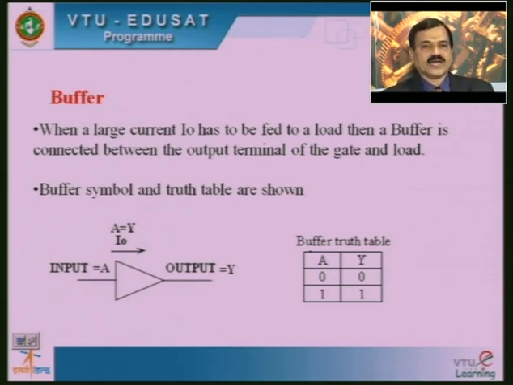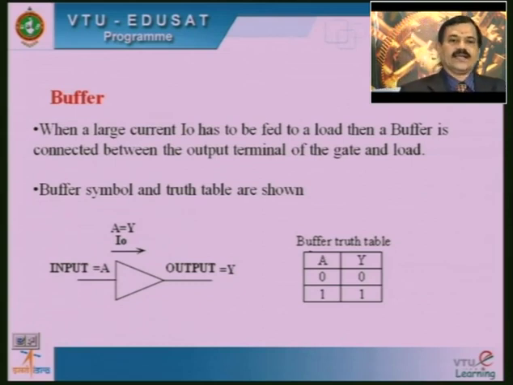When a large current I0 has to be fed to a load, then a buffer is connected between the output terminal of the gate and the load. That is the next circuit. The load may be a next circuit and the first circuit may be the logic gate.